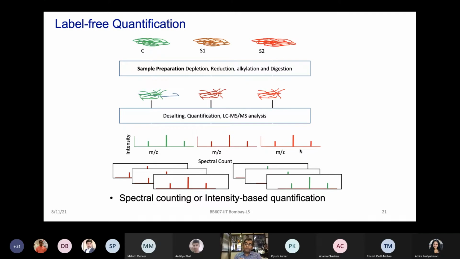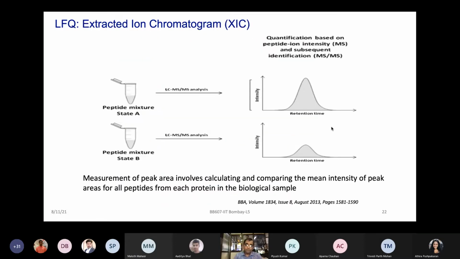So this workflow opens up many interesting opportunities as well. It's not only quantitative proteomics which you can do, but you're also generating a specific database and library for that biological sample, because every dataset can be stored separately, and you can compare and analyze it in different ways in the future as well. So we are looking at two methods for quantification. The first is quantification based on peptide ion intensities, the idea we talked about for healthy versus disease condition.